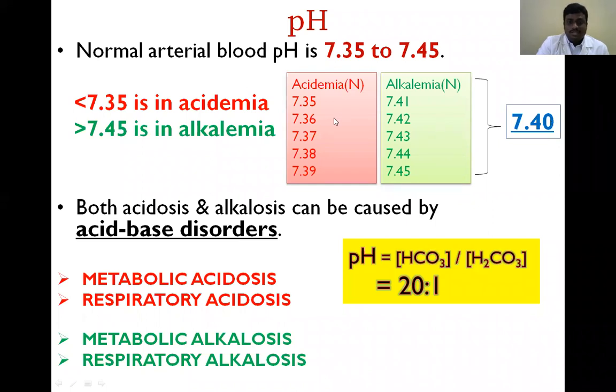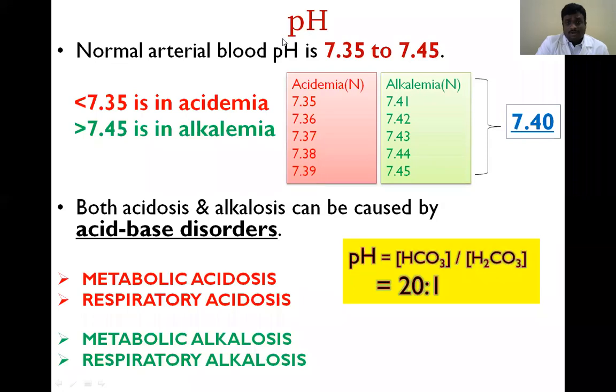In these two boxes I mentioned acidemia normal value 7.35 to 7.39, and alkalemia normal value 7.41 to 7.45. These are all within the range 7.35 to 7.45. But while reporting, we need to analyze the report. For example, if the patient has 7.36, we have to consider that the patient is having acidemia, but it is normal. I will explain this in detail in later slides.